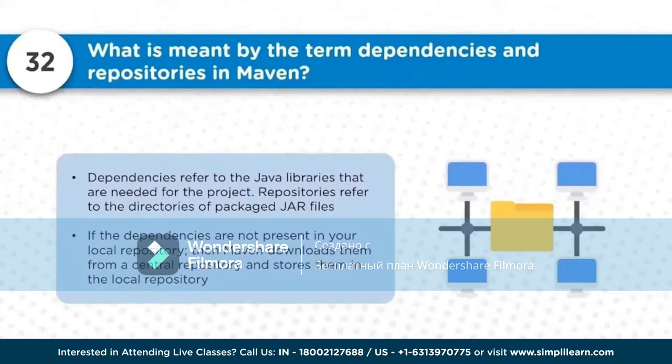Now, if the dependencies are not present in your local repository, then Maven will try to download them from the central repository. And once downloaded from the central repository, they will be cached locally in the local repository. So that's the cycle which is implemented and utilized during this process.